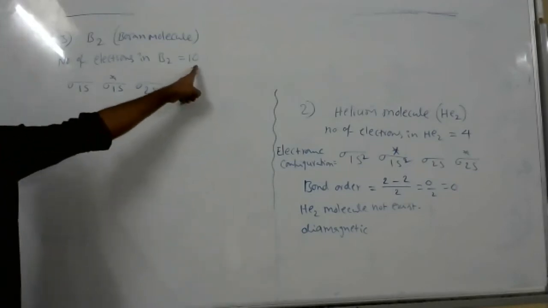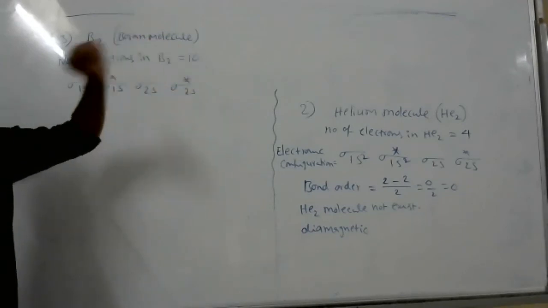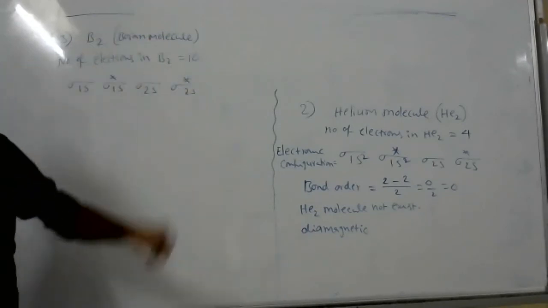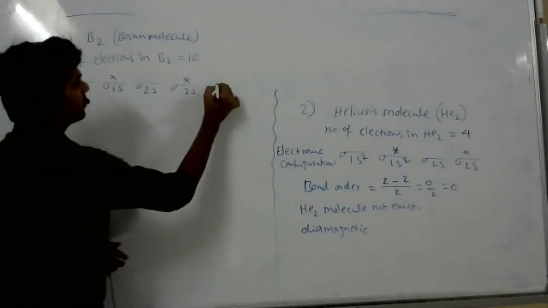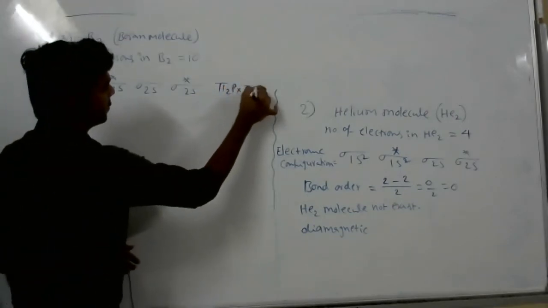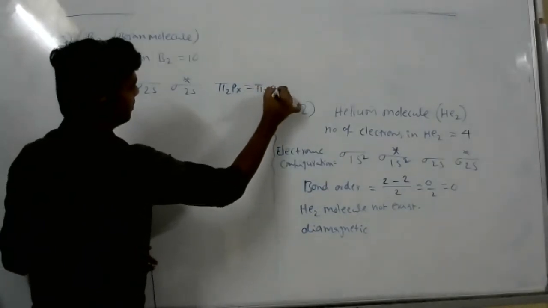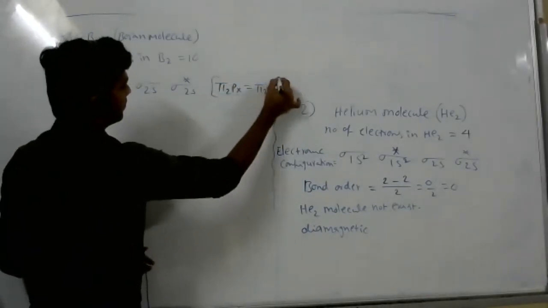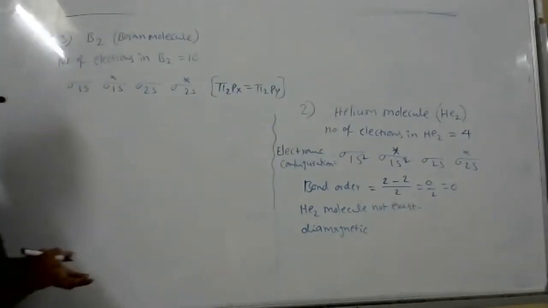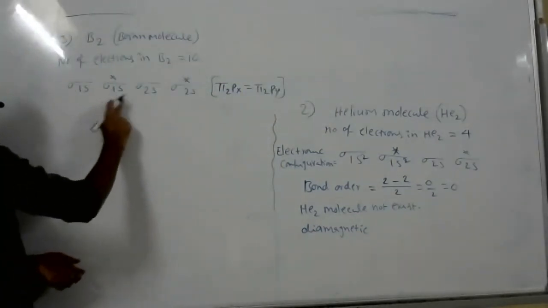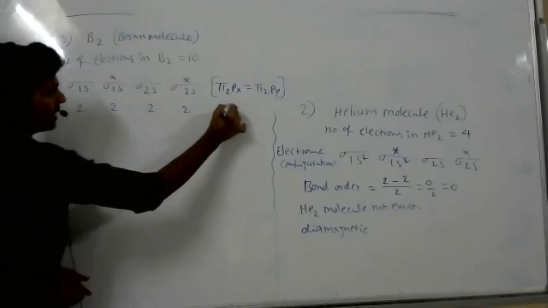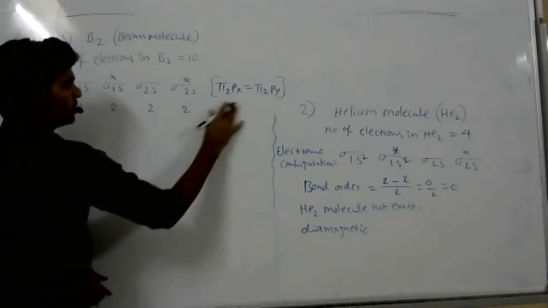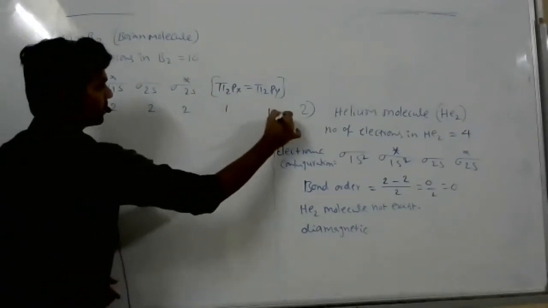So 10 electrons we have. What will come after this? Below the 14 electron system, pi 2px equal to pi 2py. Then I think these orbitals are enough. We have only 10 electrons, 2, 2, 2, 2 here giving. But don't give 2 directly here, that's the wrong way, because both have equal energy. 1 electron give here, 1 electron give here.